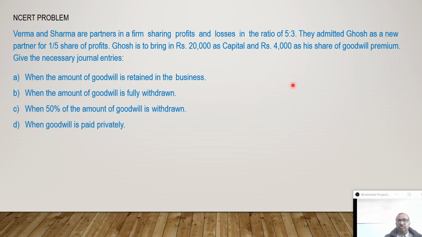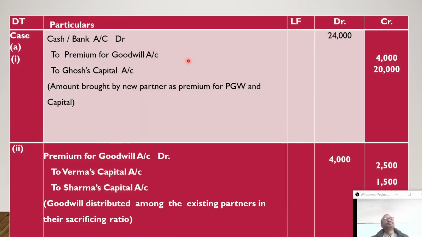But in this question, there is no need to find the sacrificing ratio separately, because a separate new ratio is not provided, or the new partner's acquisition from the old partners in a given ratio is not provided. Indirect hints are not there either. So the original ratio will be taken as the sacrificing ratio. Means the 5:3 ratio will be considered as the sacrificing as well as the old ratio. So we will not do that working. Directly we can pass the journal entry. Let's see the journal entry here.